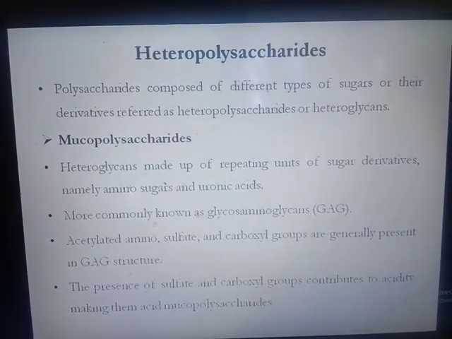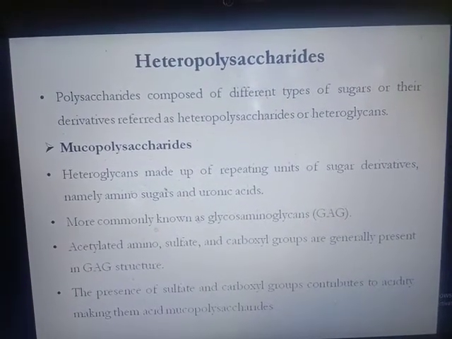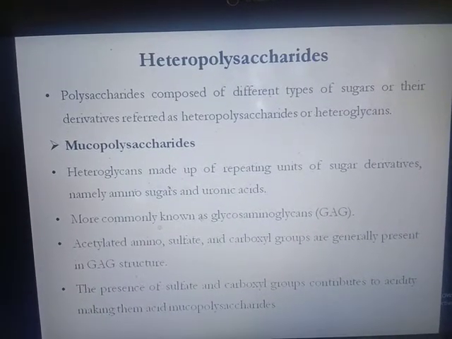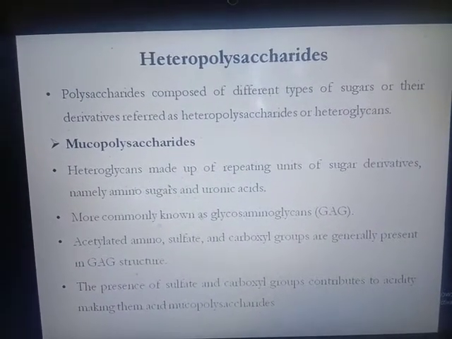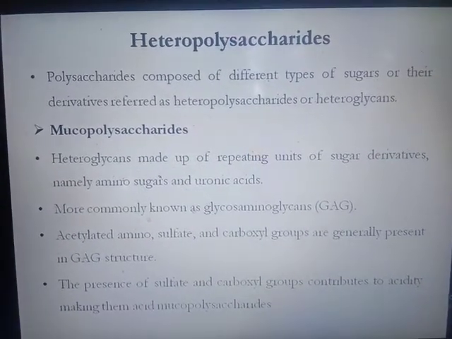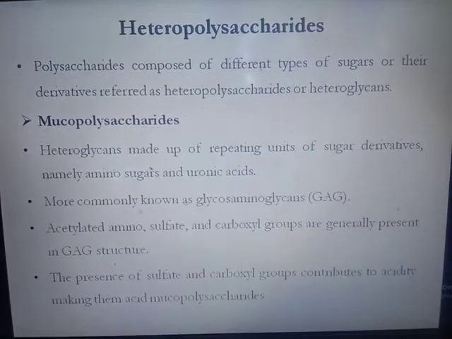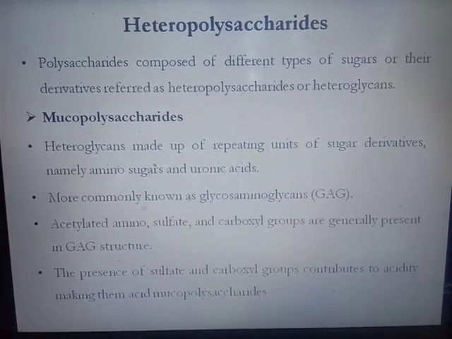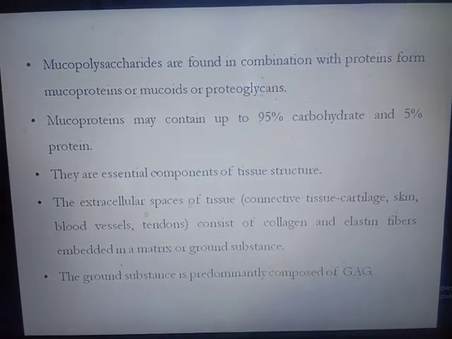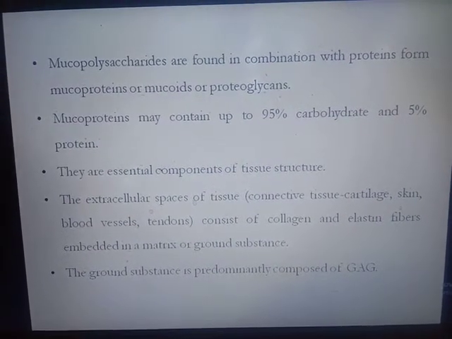Mucopolysaccharides contain an acylated amino group, and sulfate and carboxyl groups are generally present in the glycosaminoglycan structure. The presence of sulfate and carboxyl groups contributes to the acidity and makes them acid mucopolysaccharides. Mucopolysaccharides are found in combination with protein, forming mucoproteins or mucoids, also called proteoglycans.